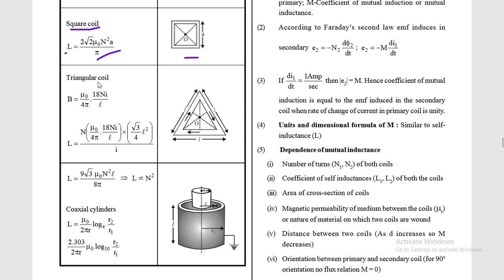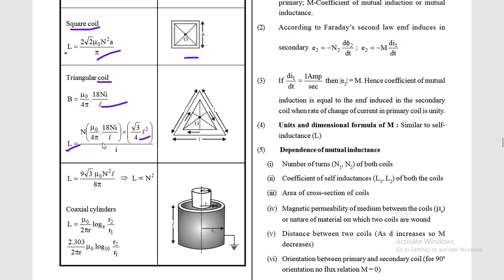Now triangular coil, if this coil is in the shape of a triangle and current is flowing through this, and this one has side L, it means it is an equilateral triangle. So for this type of triangle, the value of L is given by, since the magnetic field is mu naught upon 4 pi 18 Ni by L, inductance L is equal to N mu naught upon 4 pi 18 Ni by L into root 3 by 4 L square.